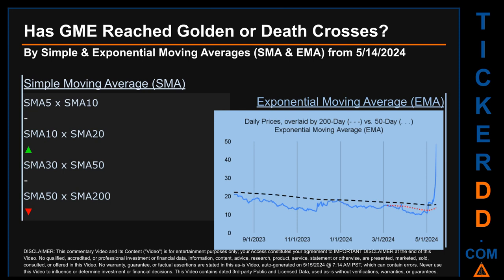For simple moving average, by comparing 50 to 200 days, we found a bearish death cross signal because the 50-day SMA crossed below the 200-day. Continuing with SMA, we looked across the 5 to 10, the 10 to 20, and the 30 to 50-day ranges to see if golden and death crosses had been reached. We found golden cross signal for the 10 to 20. We could not find neither golden cross nor death cross signal for the 5 to 10. The 30 to 50.